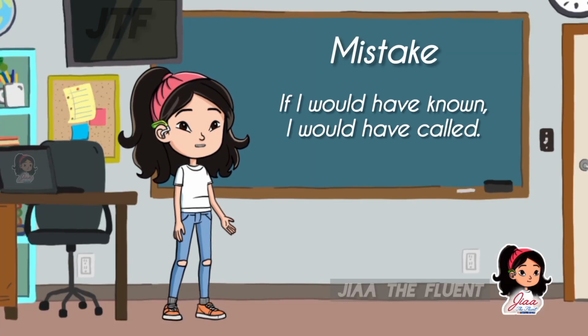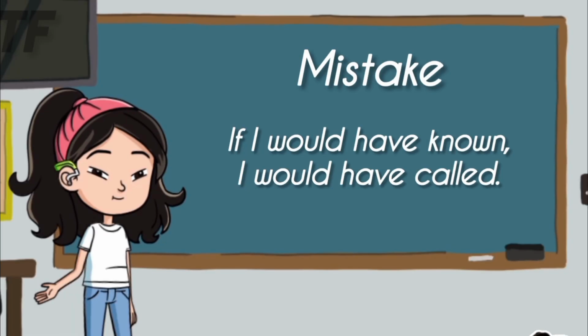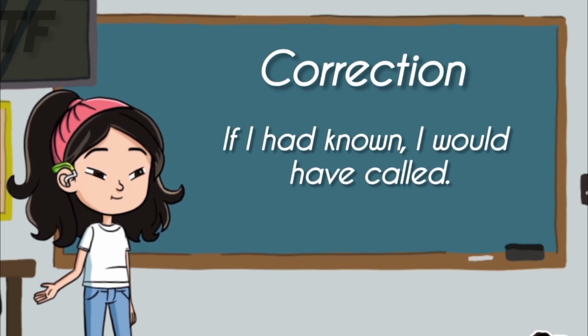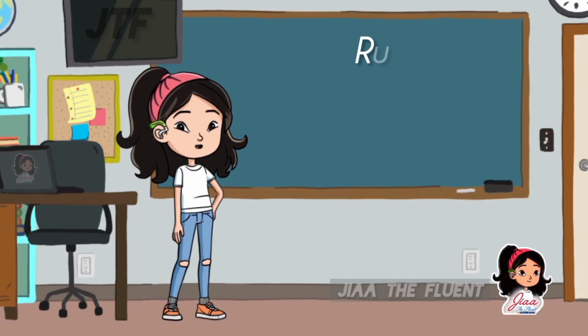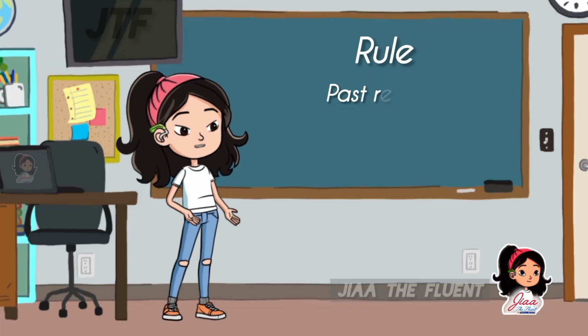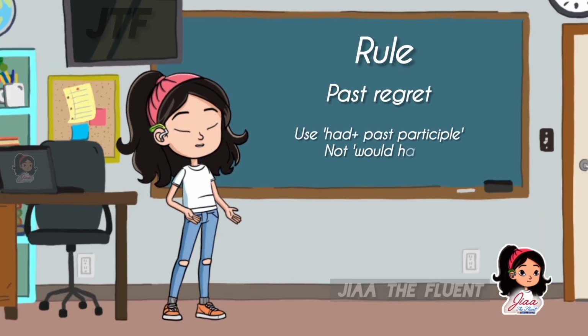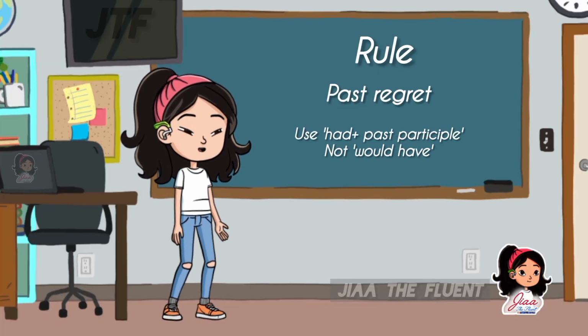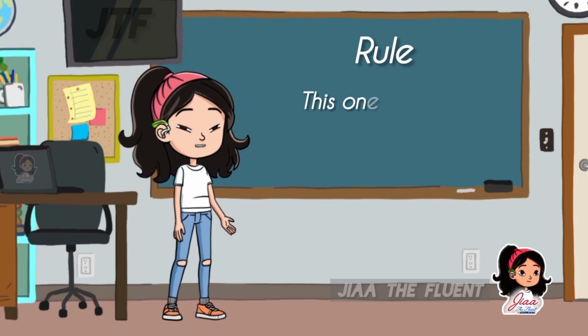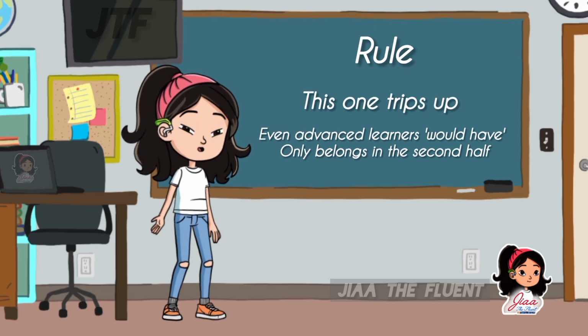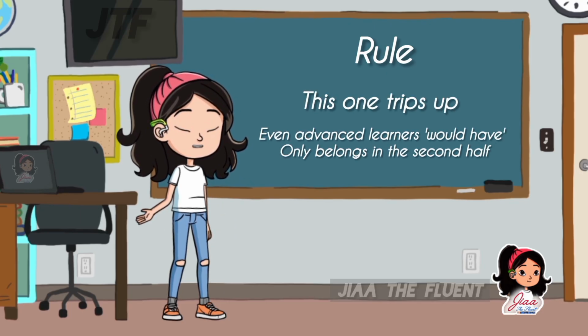Mistake pair 4. Mistake: If I would have known, I would have called. Correction: If I had known, I would have called. Rule for past regret: use had plus past participle, not would have. This one trips up even advanced learners. Would have only belongs in the second half.